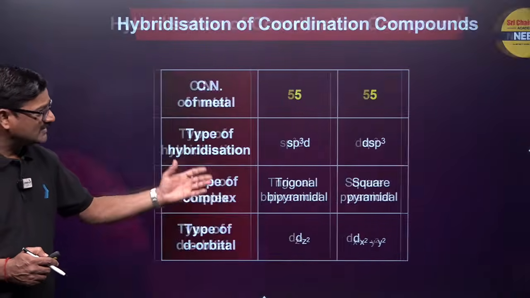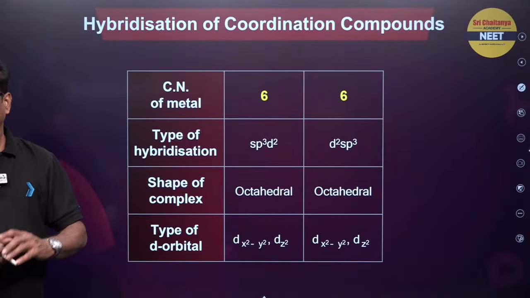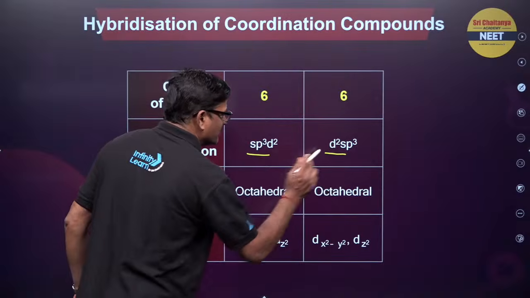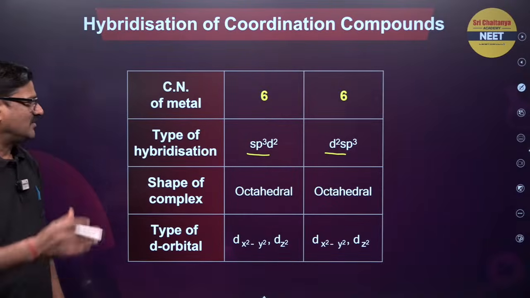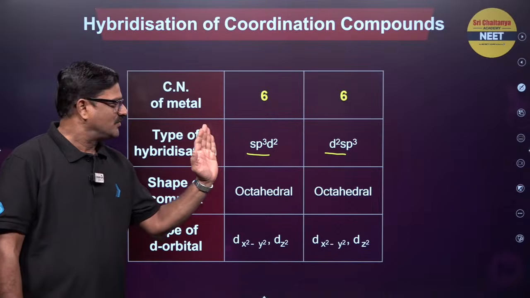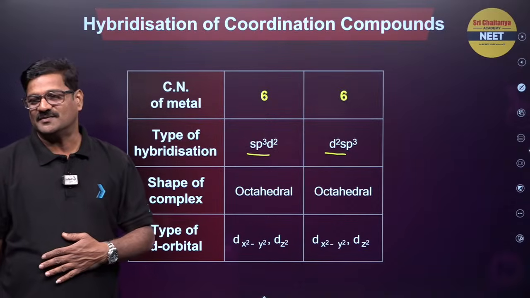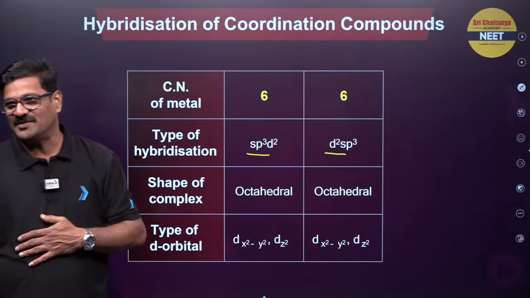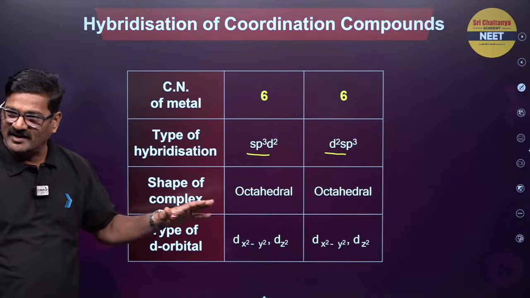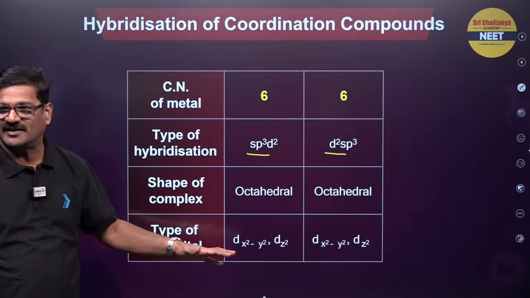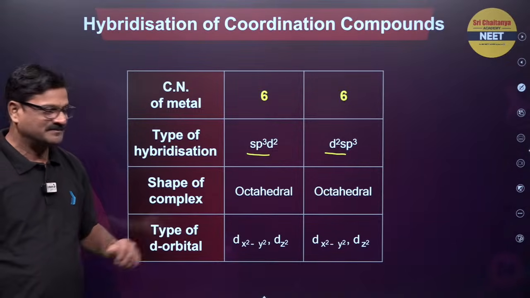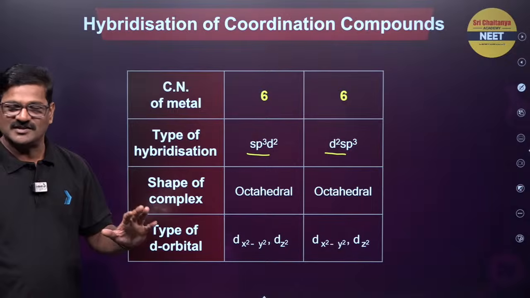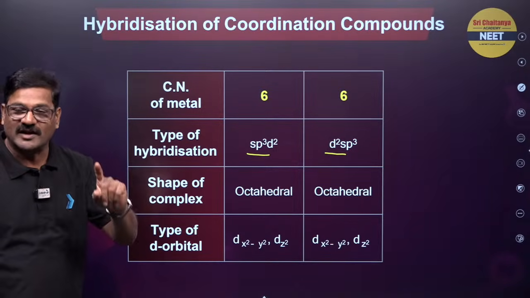Okay, so let us talk about coordination number 6. Coordination number 6 means it could be sp3d2 or d2sp3, two types of hybridization. For sp3d2, 4s, 4p, 4d orbitals are being used. For d2sp3, 3d, 4s, 4p orbitals are being used. In both of these, the dz square and dx square minus y square orbitals will be used. That is very, very important. And both are going to be sp3d2 or d2sp3, and coordination number 6 will form an octahedral complex.